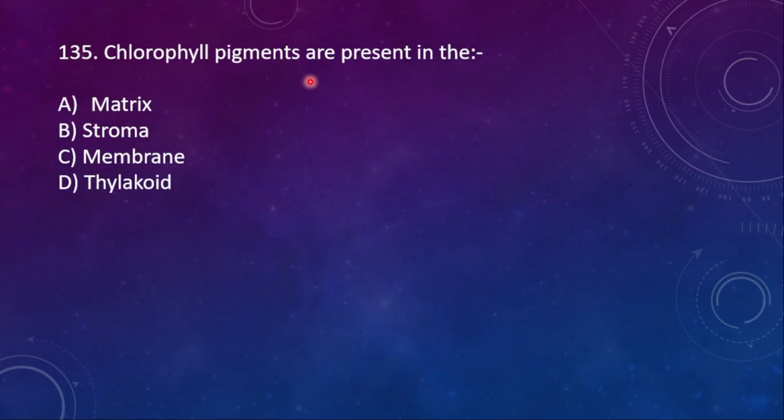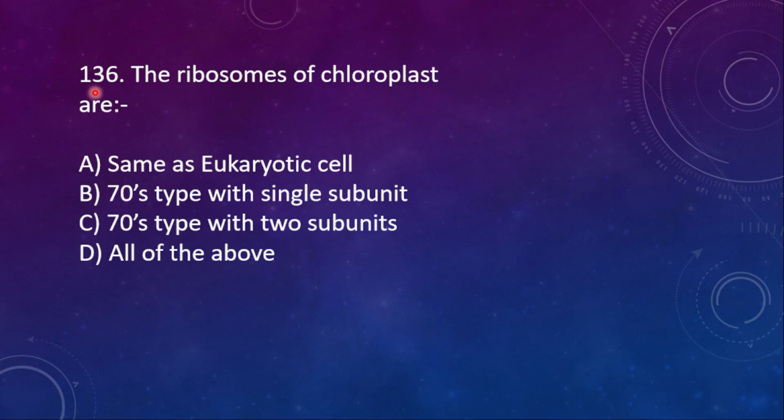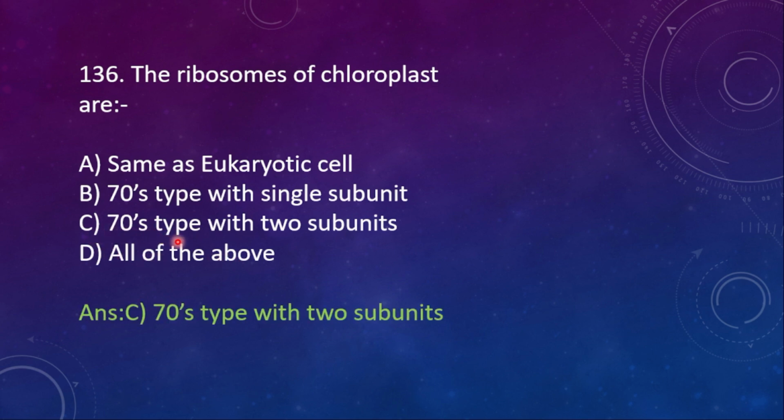135. Chlorophyll pigments are present in A. Matrix, B. Stroma, C. Membrane, D. Thylakoid. Here the right option is thylakoid. The pigments are present in the thylakoid membrane. 136. The ribosomes of chloroplast are A. Same as eukaryotic cell, B. 70S type with single subunit, no, C. 70S type with 2 subunits, D. All of the above. So here the right option is C, 70S type with 2 subunits.